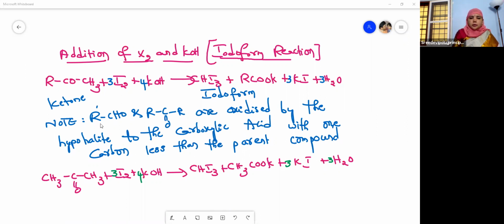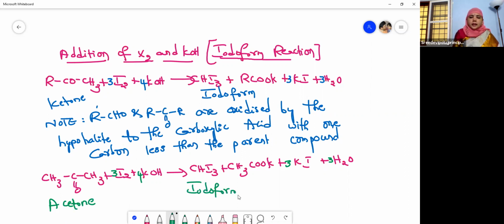Okay, so I have given the example also here. This is the example I have mentioned to you, children. I will write the names of this. So this is our acetone. Acetone, when it undergoes the iodoform reaction, forms iodoform, and this is the potassium acetate.